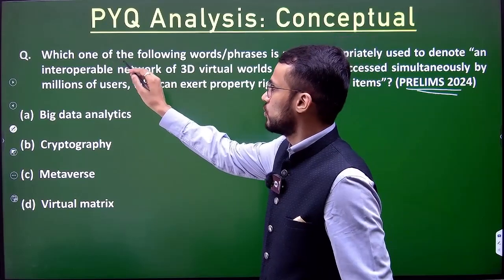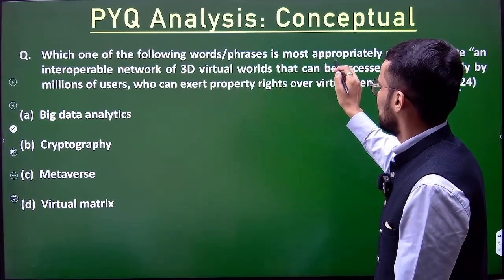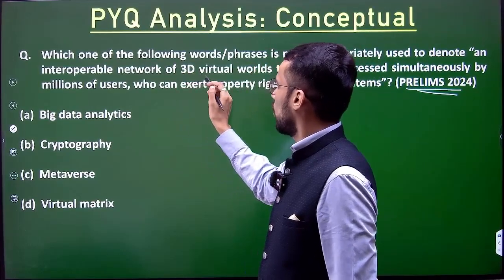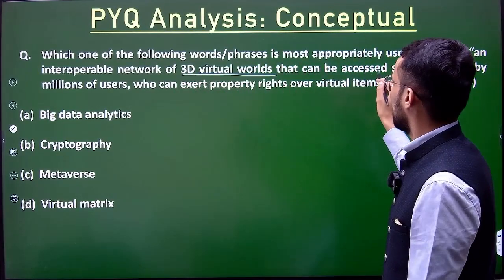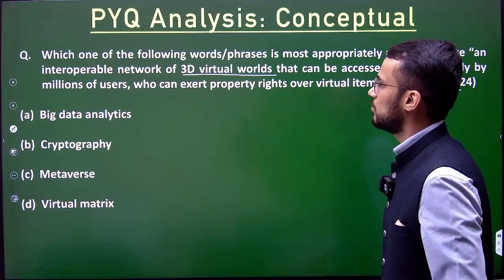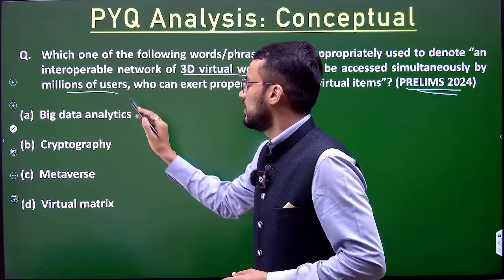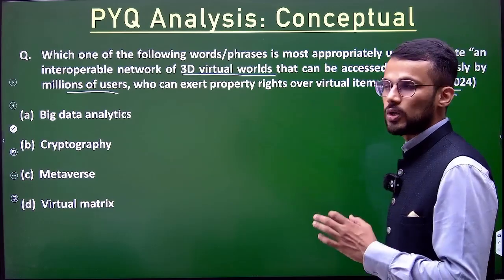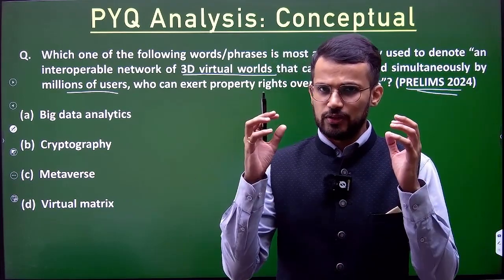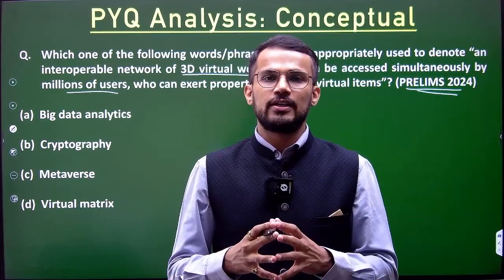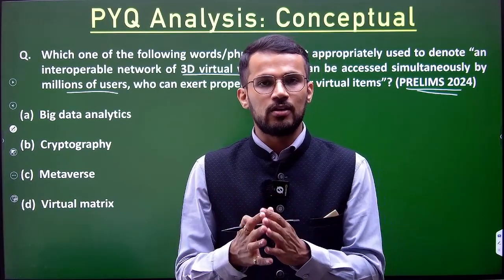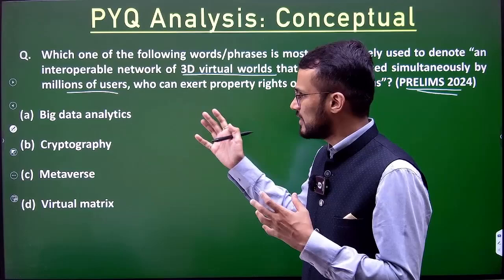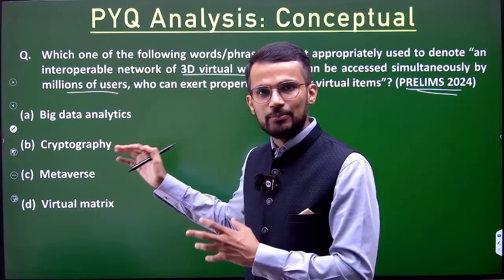So the question was, which one of the following words, phrases is most appropriately used to denote an interoperable network of 3D virtual worlds that can be accessed simultaneously by millions of users who can exert property rights over virtual items, right? So if you are aware of, let's say, various aspects of metaverse, then you could have solved this particular question very easily. You can safely eliminate some options.